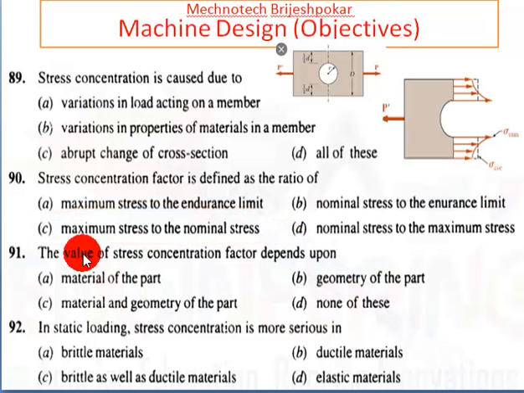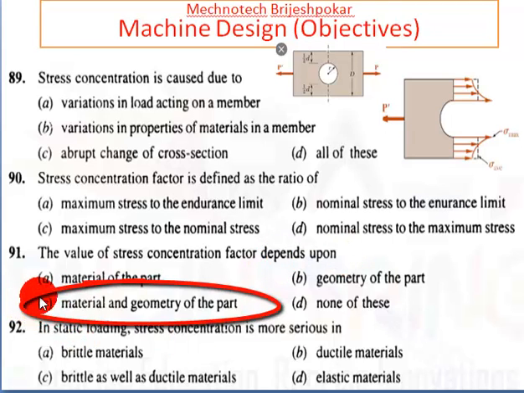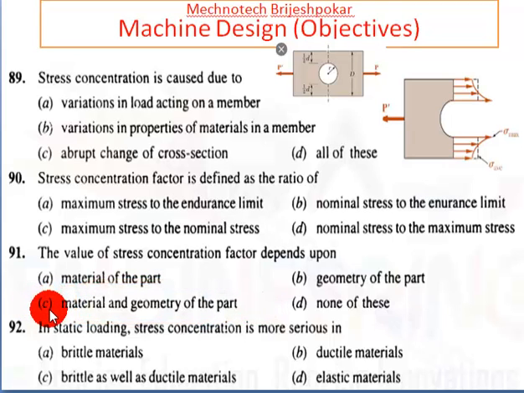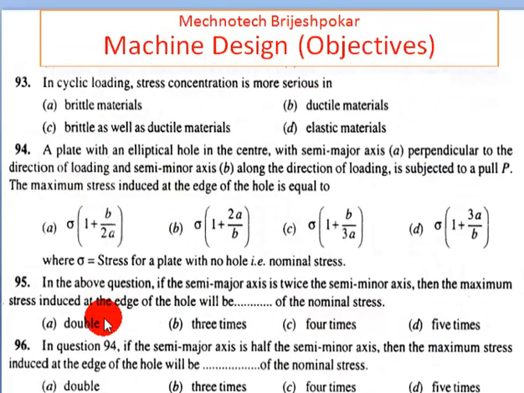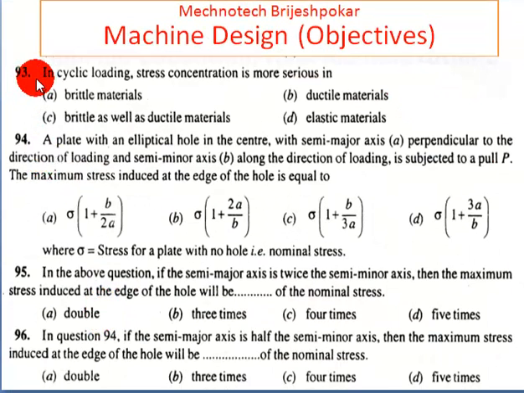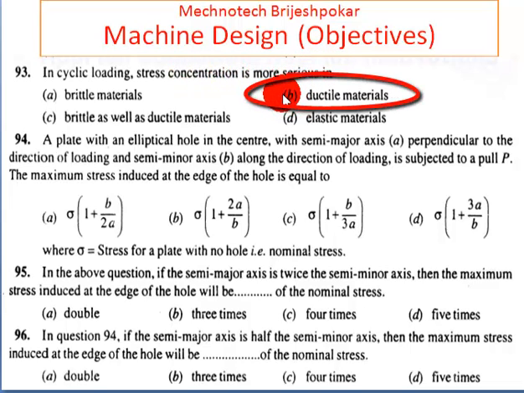Here it's a maximum to nominal stress. Next is the value of stress concentration factor depend on. So the value depends on the material as well as geometry of the part. Answer is C. Then 92, in a static loading, stress concentration is more serious if there is a static loading, then it is more serious in brittle material. And if it is a cyclic loading, 93 question is that cyclic loading, stress concentration is more serious in ductile material. So for the static it is brittle and for cyclic it is ductile material.